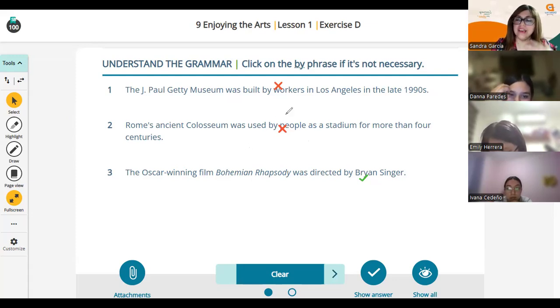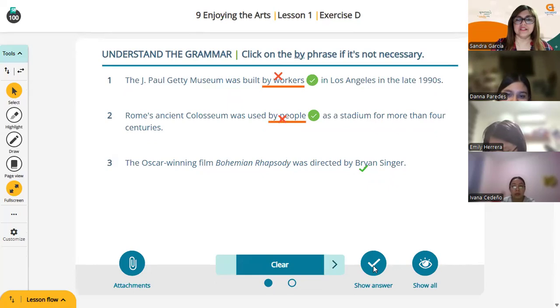Of course, if in the topic something wasn't used by anyone, then saying "by people" becomes important, right? But let's see if that's the case. Very good. So "by workers" is not important, and "by people" is not.